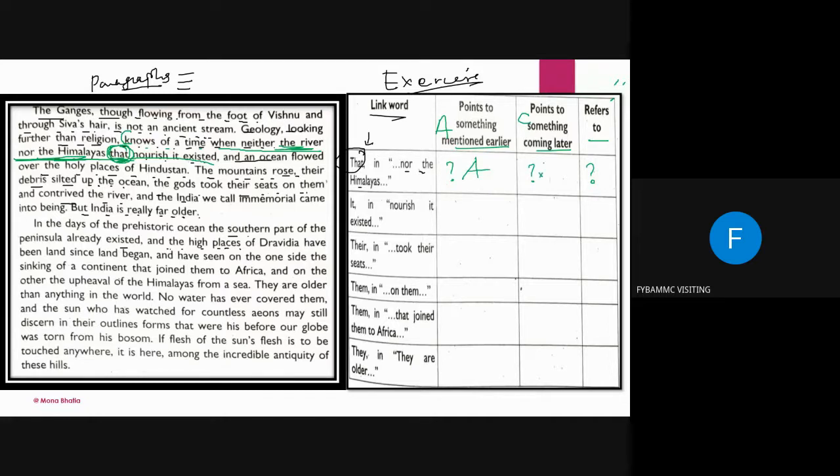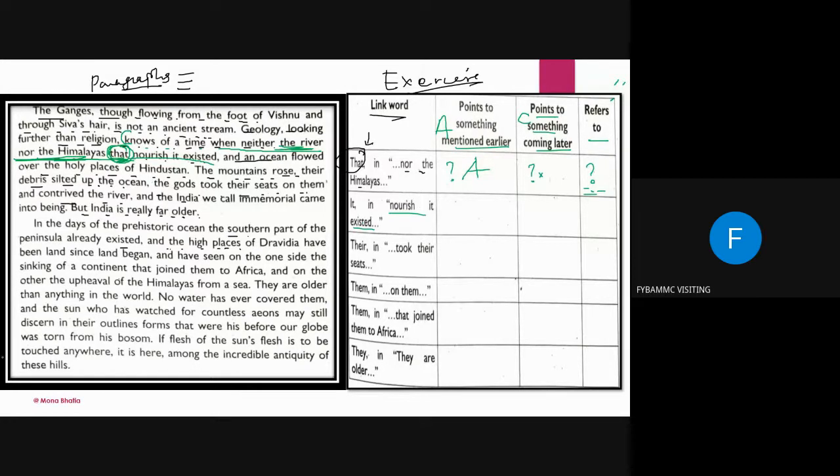It is not cataphora because it is not pointing to something later, and it refers to the river and the Himalayas. You're finding it difficult? No worries. Today we will do just this exercise, and we will repeat this same session with more exercises on Monday. Don't worry. Now, it, nourish it, existed.